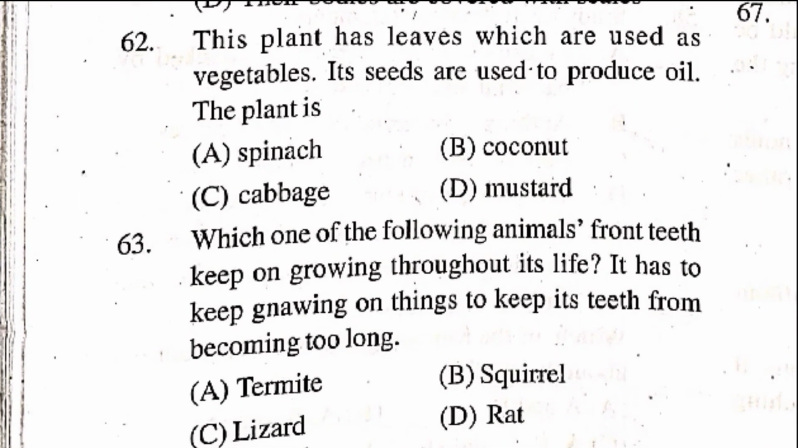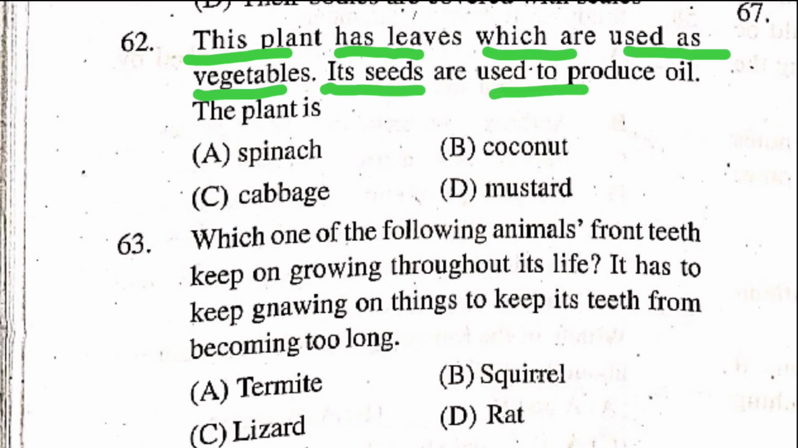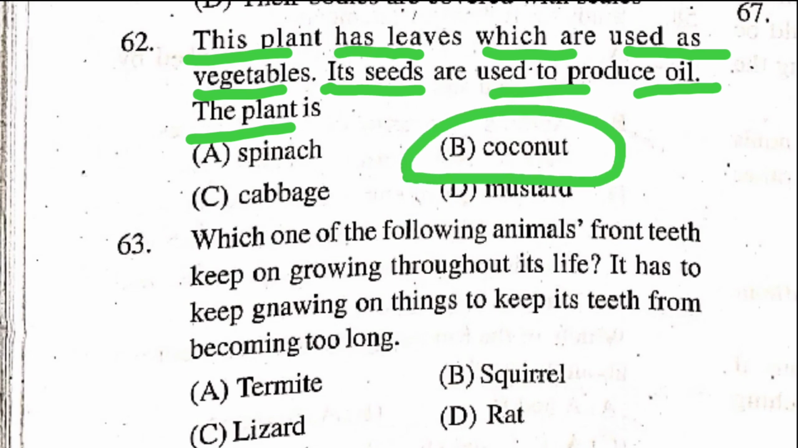Question number 62. This plant has leaves which are used as vegetables. Its seeds are used to produce oil in the plant. Option A, spinach. Option B, coconut. Option C, cabbage. Option D, mustard. Right answer is option B, coconut.